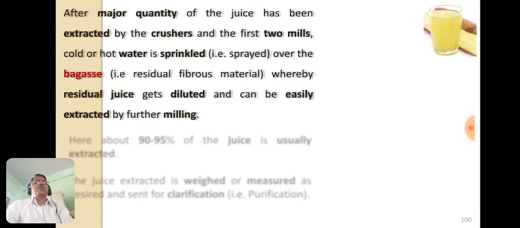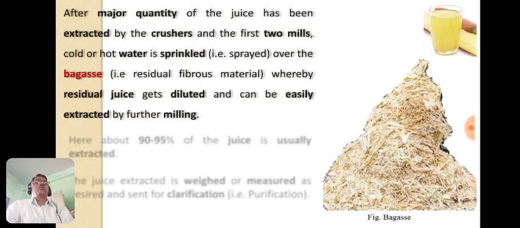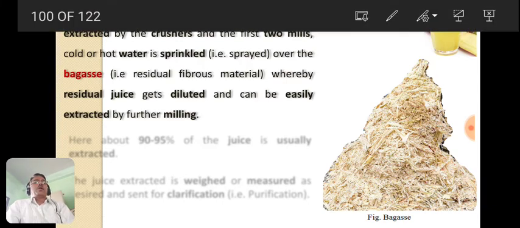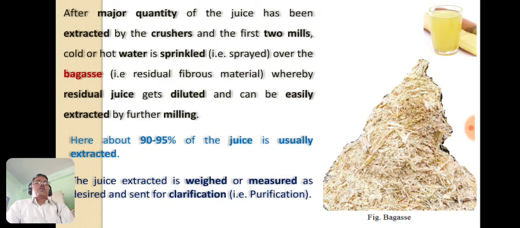So what is bagasse? Bagasse is the residual part of the sugar cane after extracting the majority of the juice, and it looks like this. This is the bagasse, the remaining fibrous material left when the majority of the juice is extracted from sugar cane by crushing it. Here about 90 to 95% of the juice is extracted, and this juice is then weighed and measured as desired and sent for clarification, also known as purification.